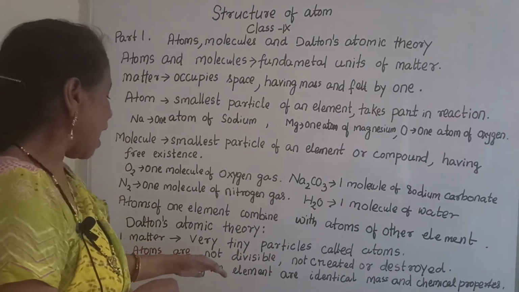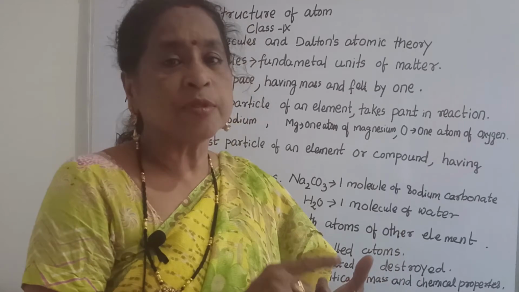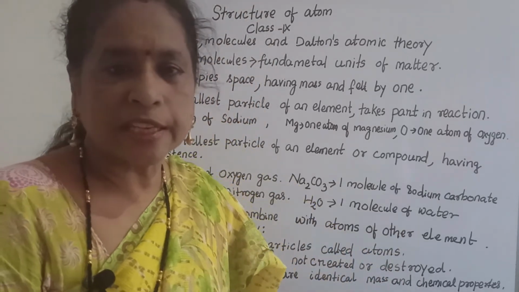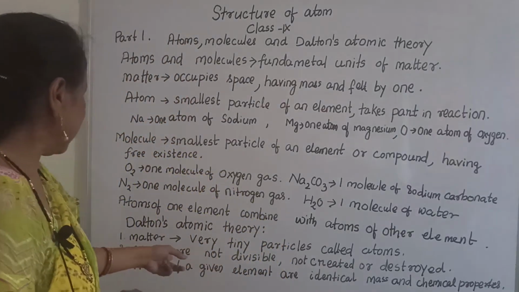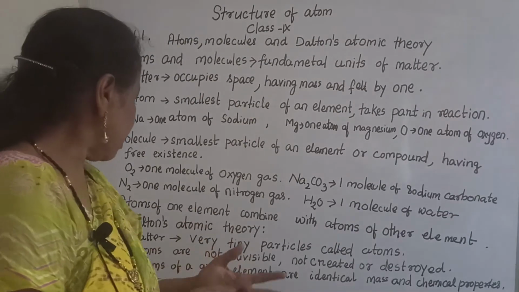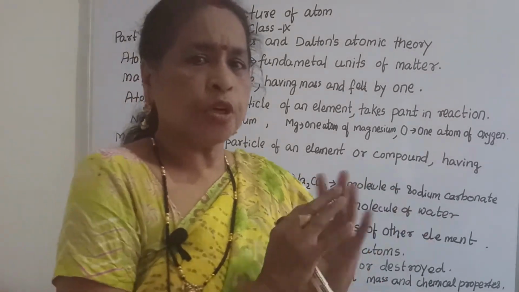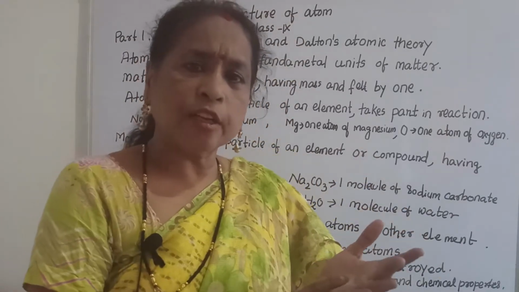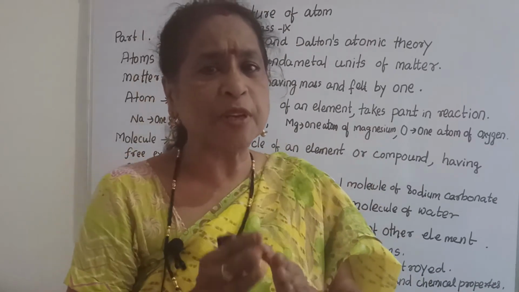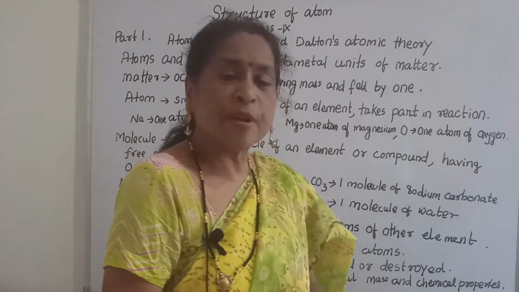Now, he said that atoms are not divisible, nor destroyed, nor created. Third point: atoms of a given element, let's say sodium or hydrogen, having the properties similar, identical, they have similar chemical properties.